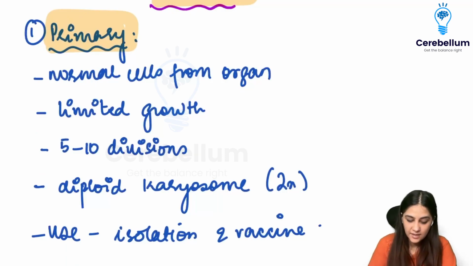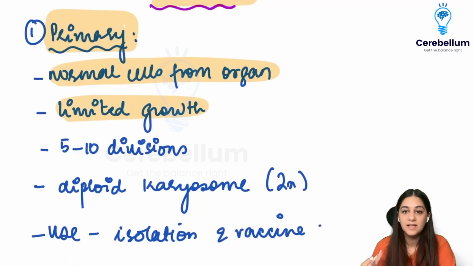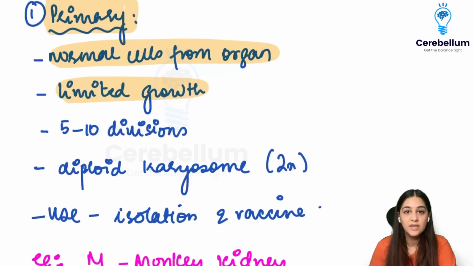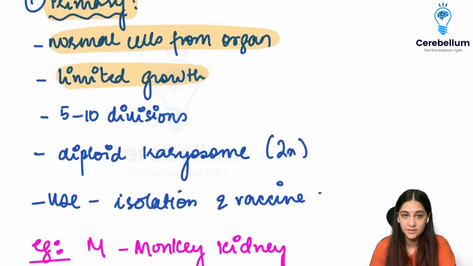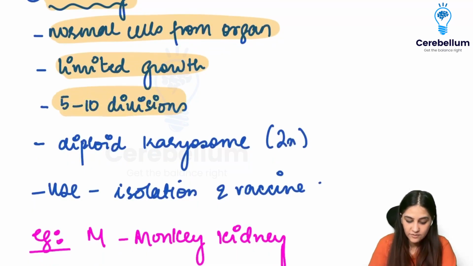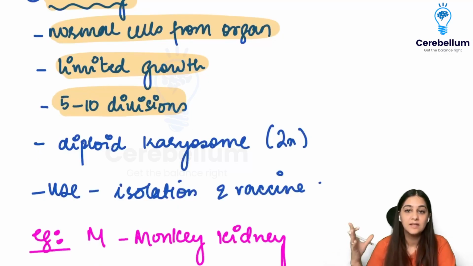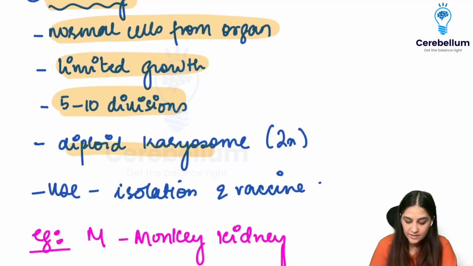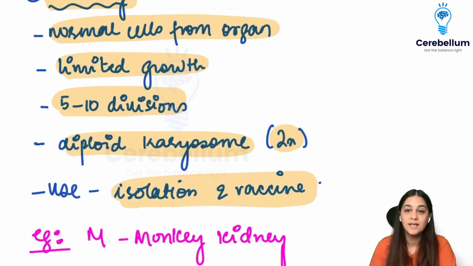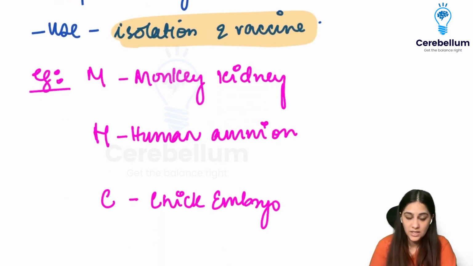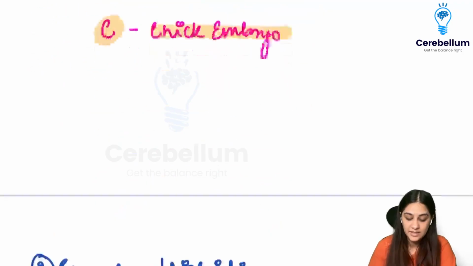In primary cell lines, they are normal cells from the organs that have limited growth. Just like all cells, every cell has to die at some point because they have a limited number of divisions. So because they are normal cells from the organs, they will also have limited growth. They have around 5 to 10 divisions. That means they're going to divide 5 to 10 times and then the division is going to stop. They have a diploid karyotype, which is 2N, and they are used for the isolation of viruses as well as vaccine production. The examples are going to be MHC, that is monkey kidney, human amnion, chick embryo. So these three are going to be your primary cell lines.